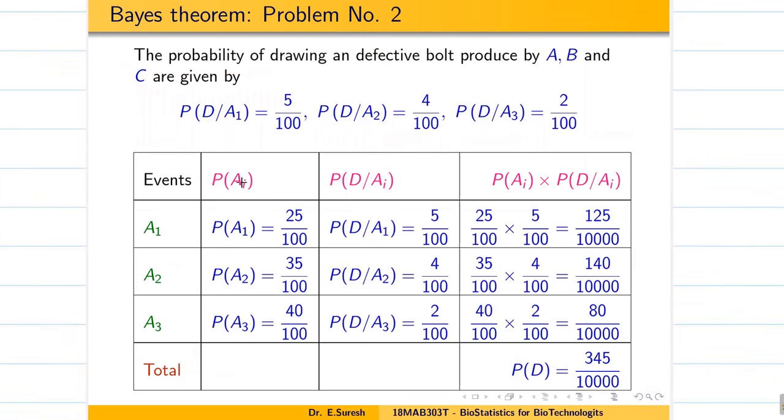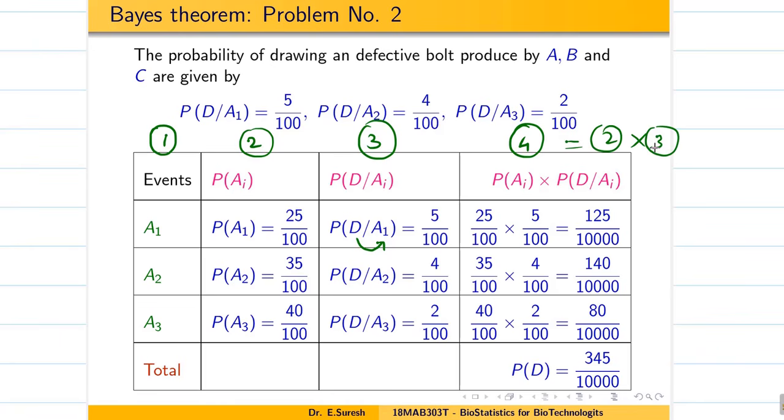As I said to you, A1, A2, A3 are the events. Column 1. Column 2, their probabilities. Column 3, defective item produced from A1, A2, A3. Okay. Then column 4 is multiplication of 2 and 3. Now make a total, that is called total probability of event D.